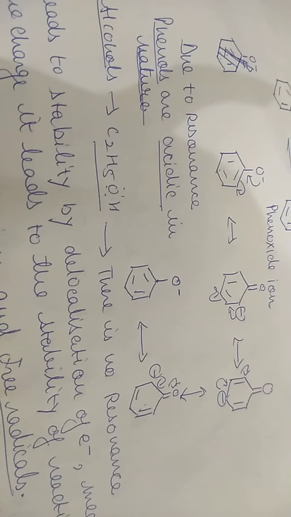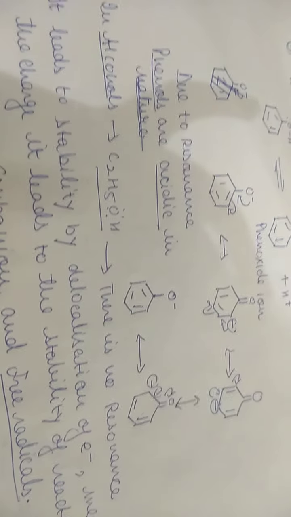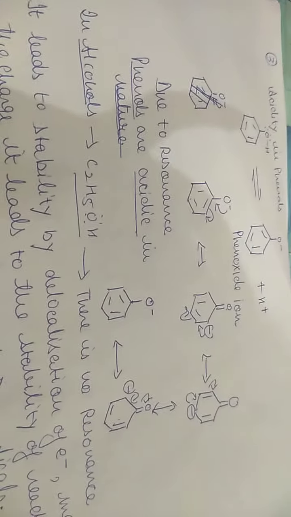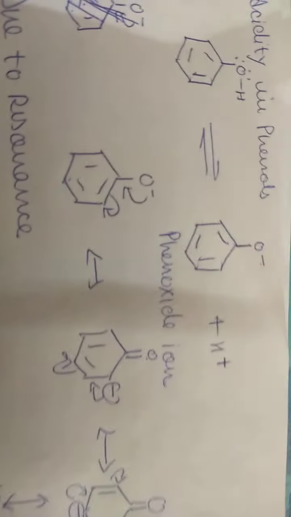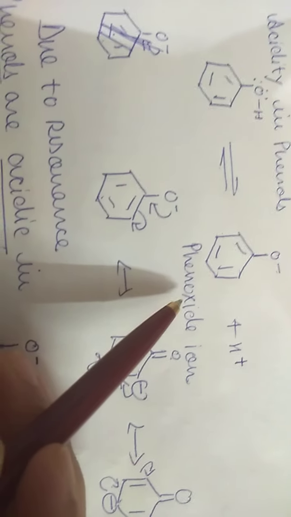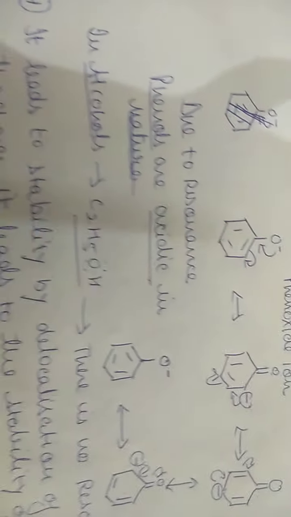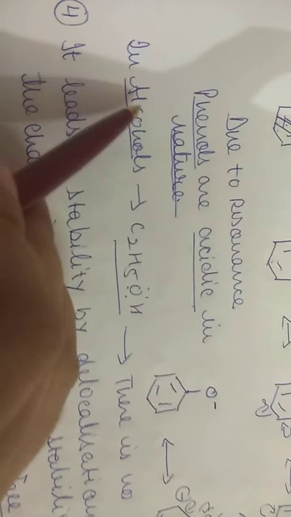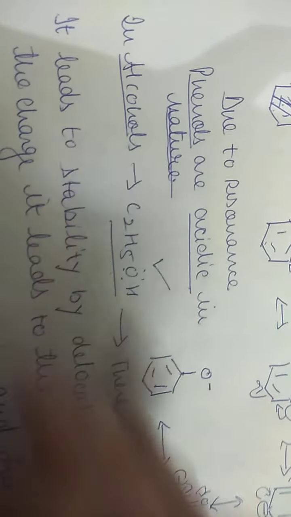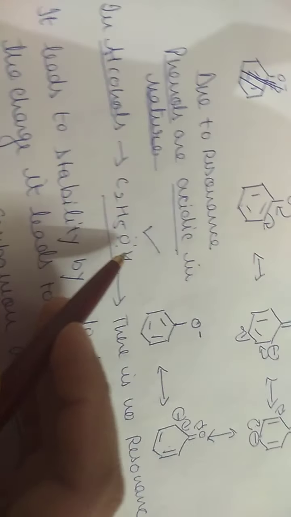Due to resonance, phenols are acidic in nature. Resonance provides them stability. So this phenoxide ion or phenate ion is highly stable in nature. That is why it is formed. Now, phenols are more acidic than alcohols, like C2H5OH.